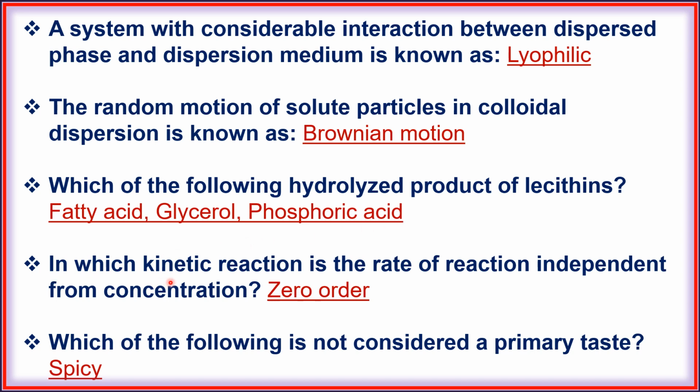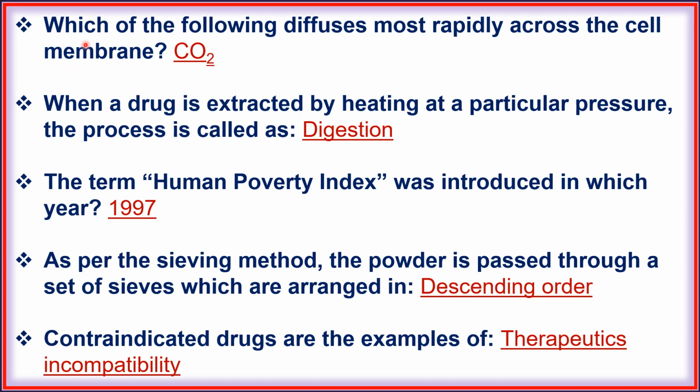Next, in which kinetic reaction is the rate of reaction independent from concentration, zero order? Next, which of the following is not considered a primary test, that is SPICE? Next, which of the following diffuses most rapidly across the cell membrane, carbon dioxide? Next, when a drug is extracted by heating at a particular pressure, the process is called digestion. Next, the term human poverty index was introduced in which year?